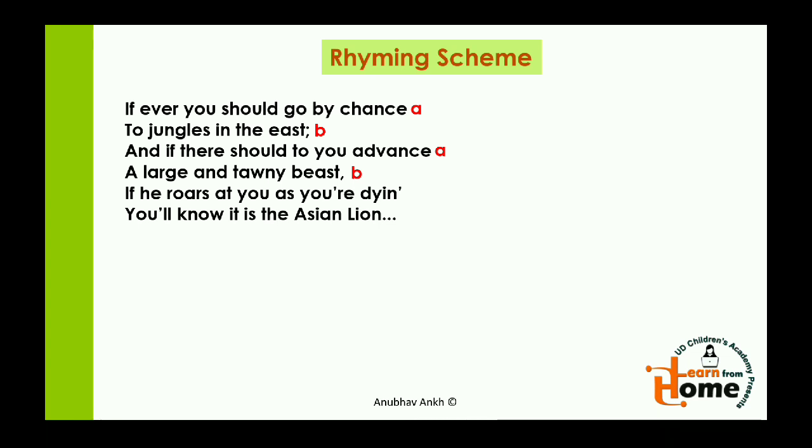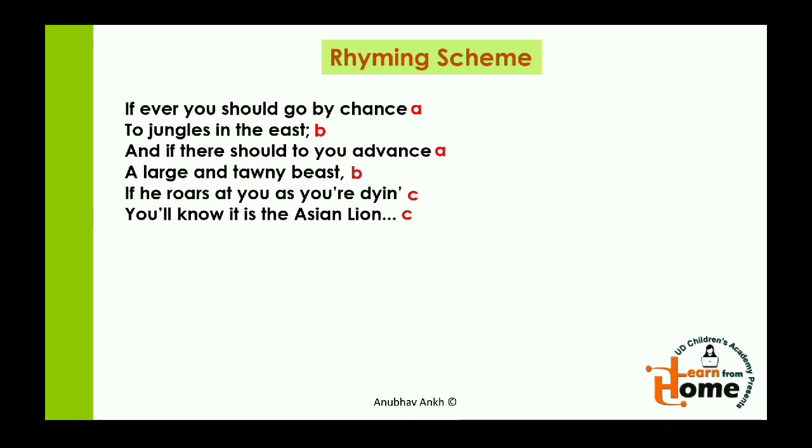So we have a new rhyme pattern here, and we're going to mark it as C. You'll know it is the Asian lion. Now lion is a nearby rhyme of dying, so we'll also mark it as C. So the rhyming scheme of the verse becomes A B C C.